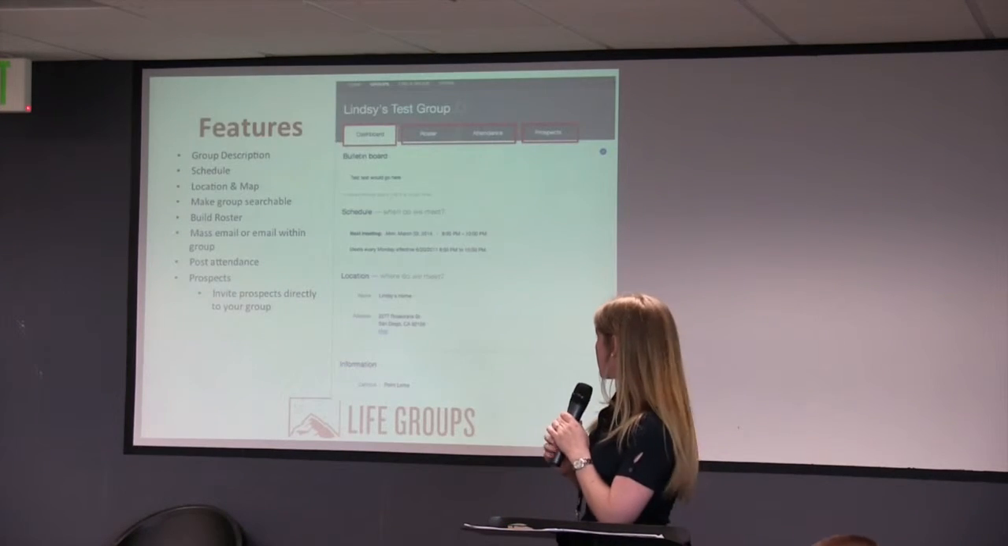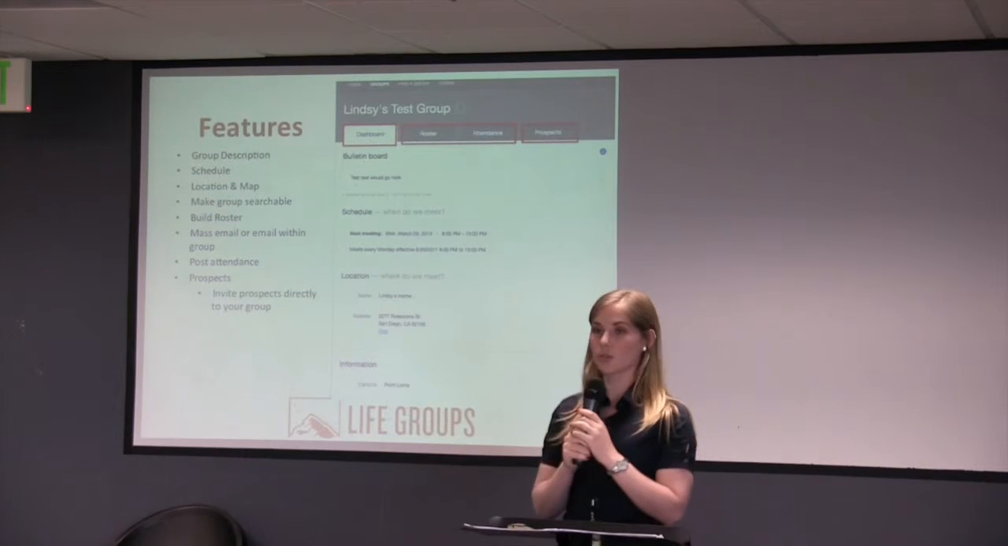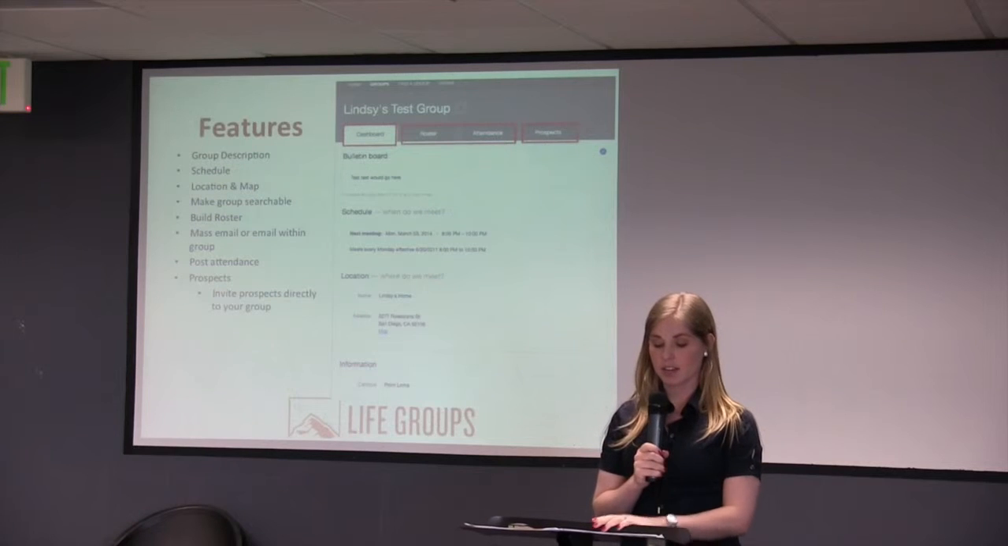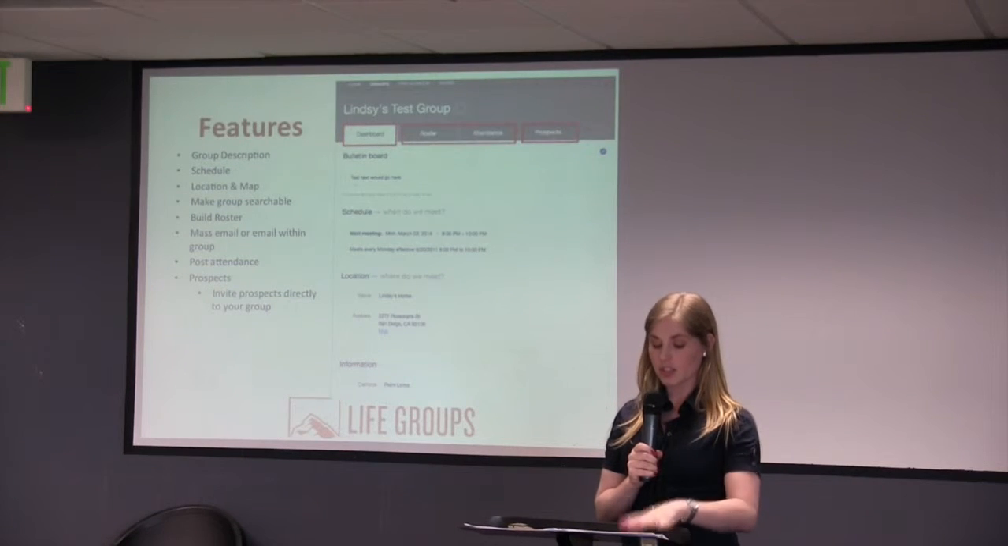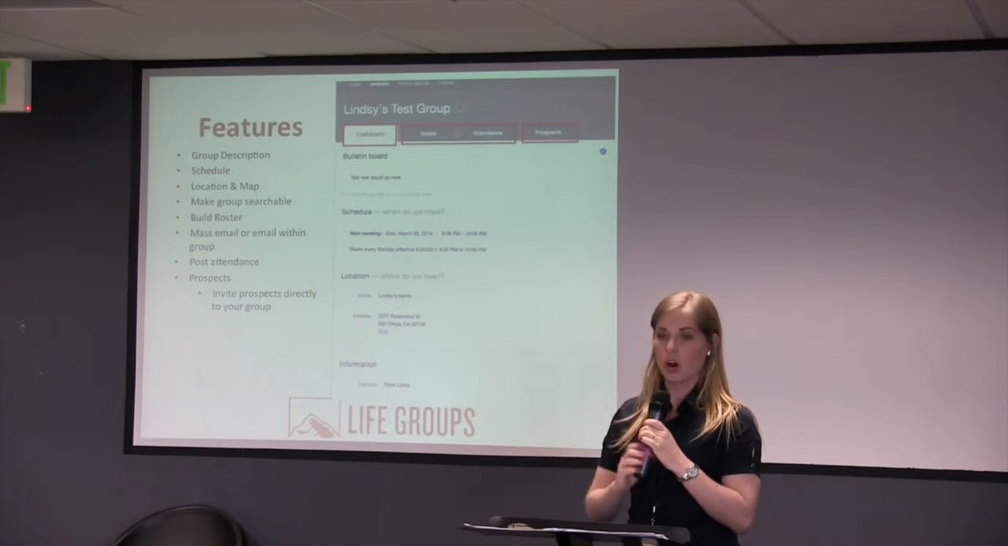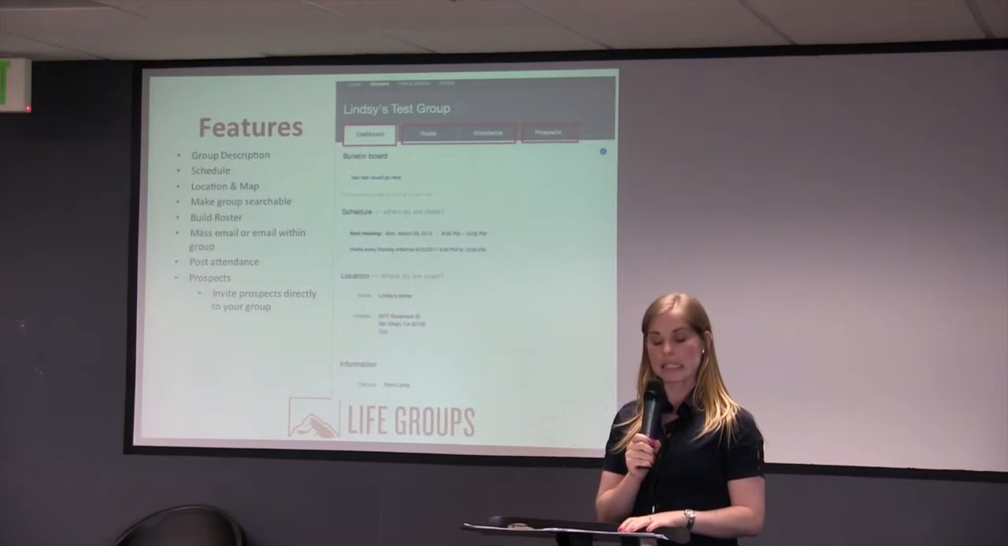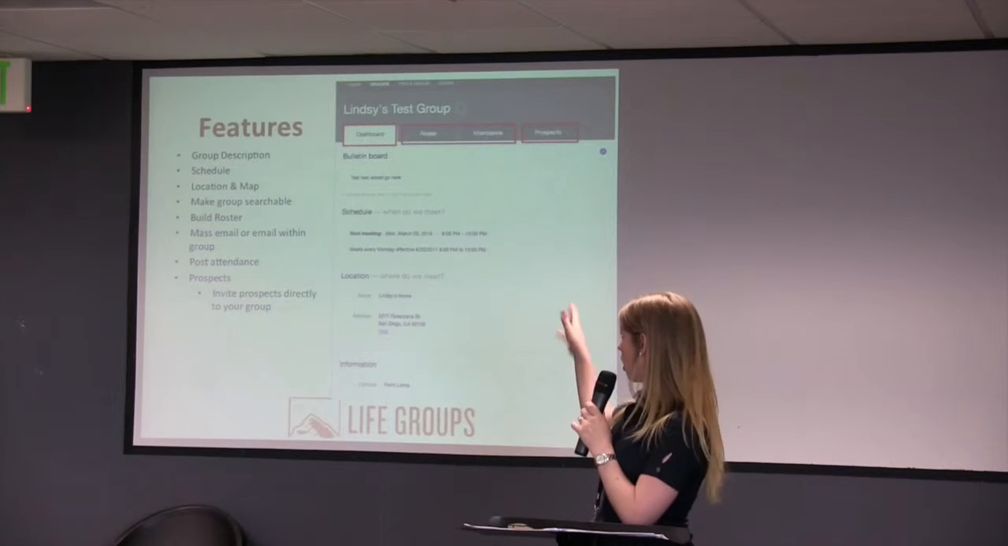So just to get started, this is what the group looks like from our side. This is what it looks like on the leader side. This is your view when you log in. So all of the information that you're filling out today, specifically with the planning sheet or Appendix C, is going to show up on this front page.